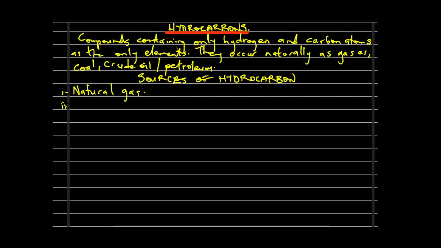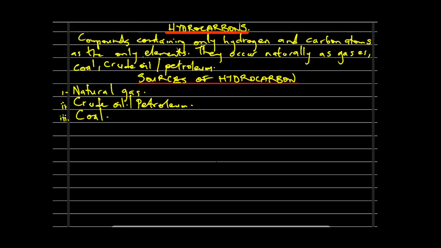Number two, we have crude oil or petroleum. And number three, we have coal. These are the major sources of hydrocarbons.